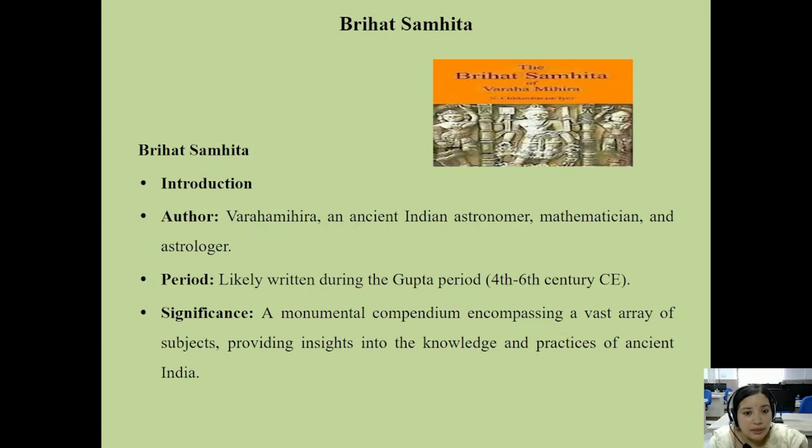Varaha Mihira, the author, was an astronomer, mathematician, and astrologer.